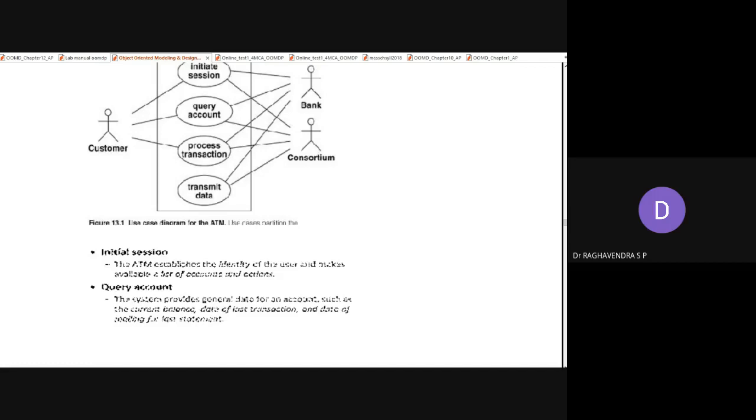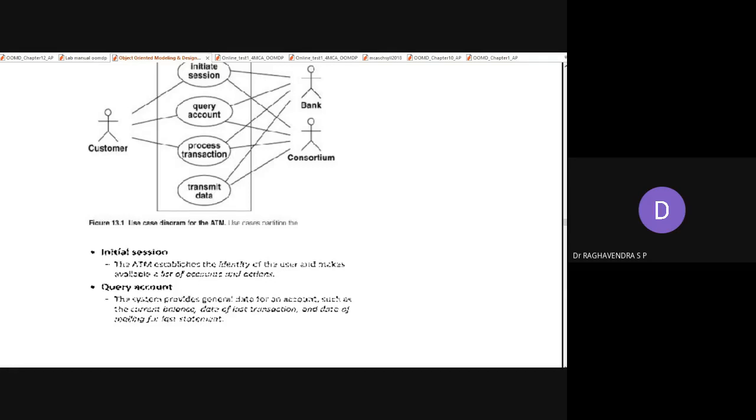The ATM establishes the identity of the user, meaning by providing valid credentials it is going to identify the user, and it makes available an account and actions. What kind of actions can you perform? Whether you want to change the PIN, debit the amount, or generate a PIN, it will give the panel, the dashboard.